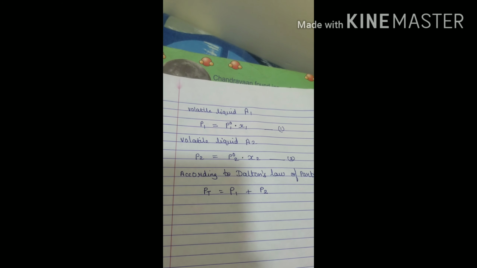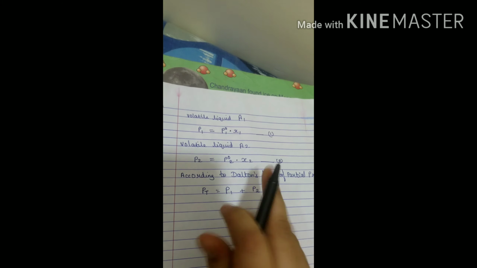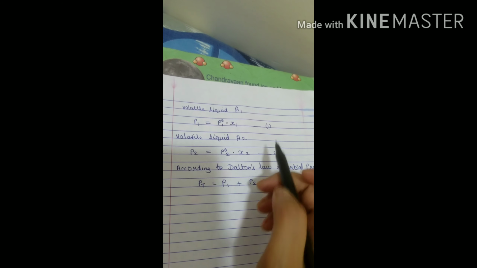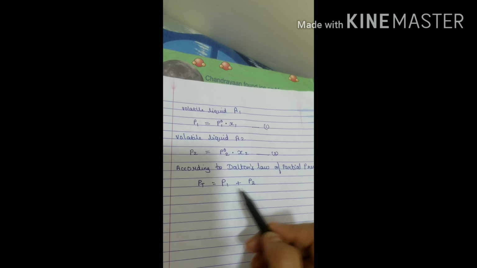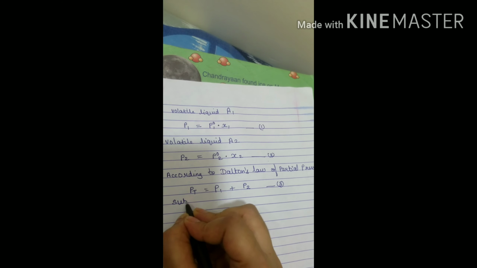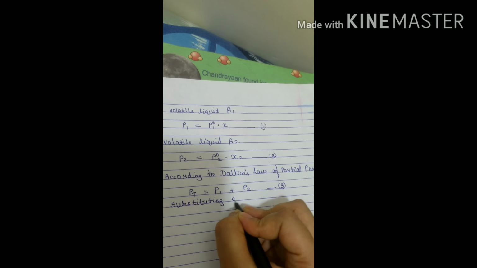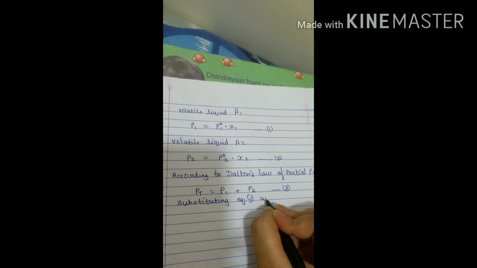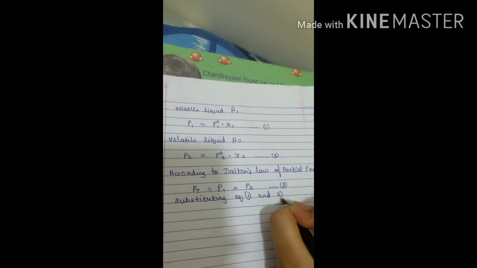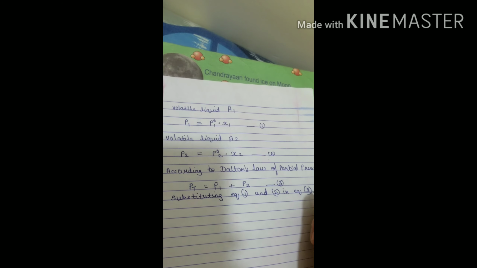PT stands for the total pressure. Now what you have to do is just substitute equation 1 and 2 in equation 3.